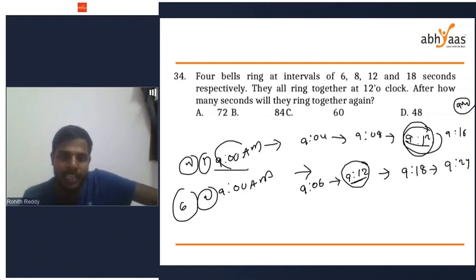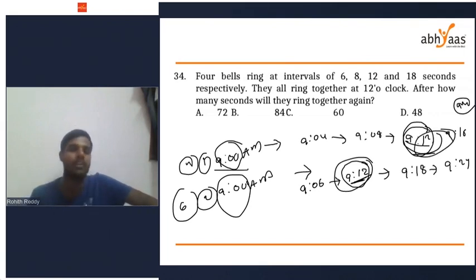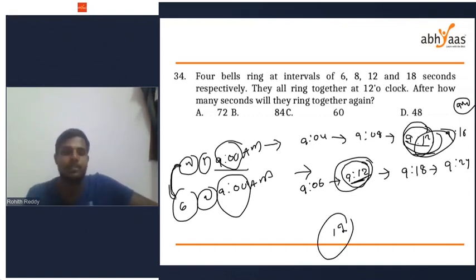They are simultaneously ringing at 9 a.m. and then after 12 minutes. What is this 12? Simply, 12 is the LCM of 4 and 6. If you find the LCM of 4 and 6, it will be 12. That means these two bells will ring together at an interval of the LCM of the two times. The LCM of 4 and 6 is 12. So they are ringing after 12 minutes.